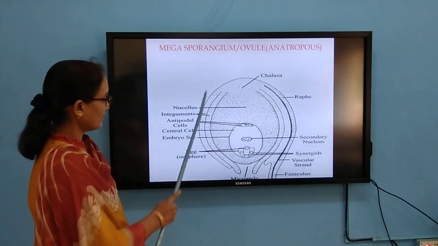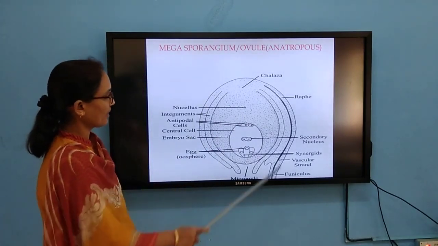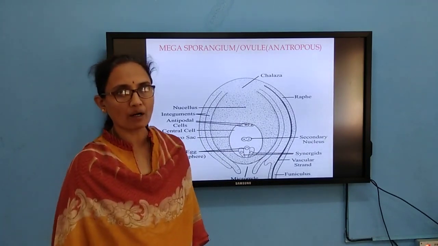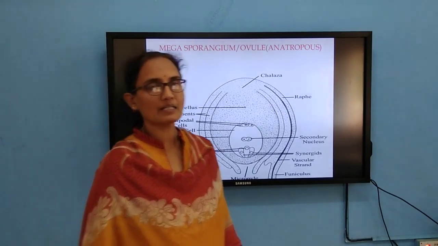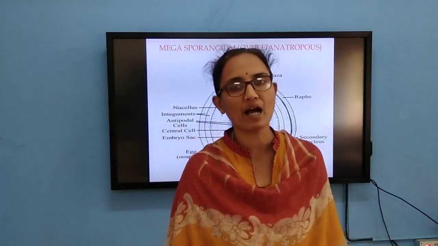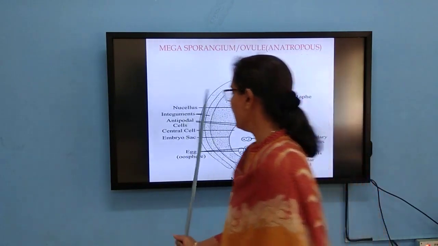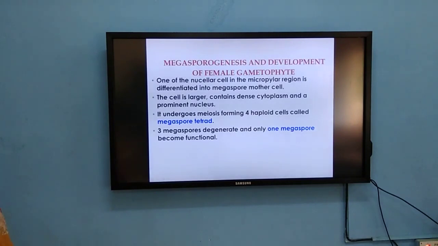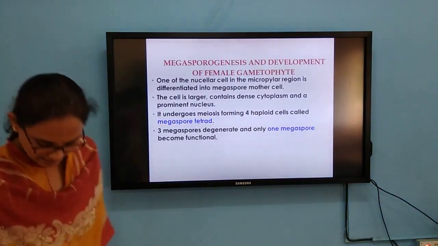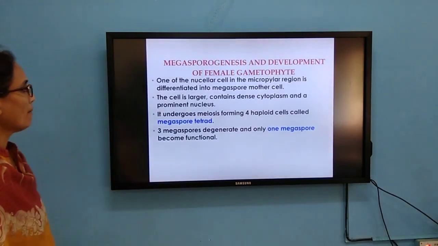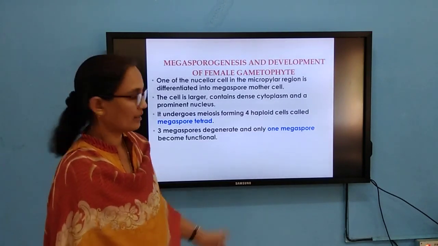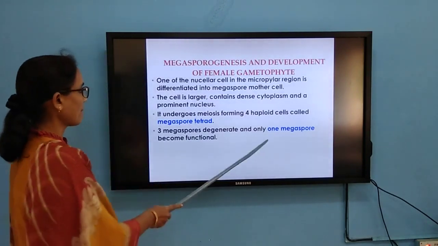And these integuments are the protective layers. This is the structure of the megasporangium or the ovule. It develops from the megaspore. Then, one of the nucellar cells in the micropylar region differentiates into the megaspore mother cell.